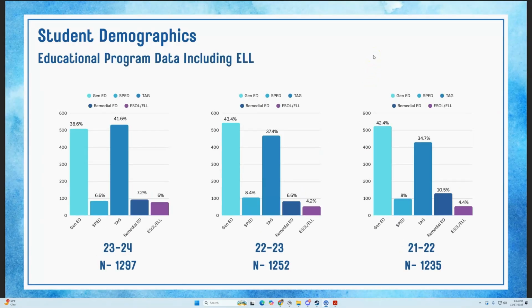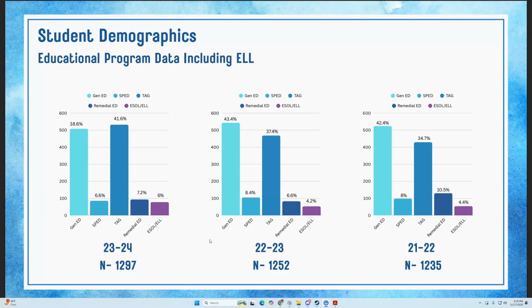Here we have our educational program data, including ELL. We have 5 different demographics. We have Gen Ed, we have SPED, we have TAG, we have Remedial Ed, and we have ESOL, ELL. From this data, you'll notice that as time goes on, our percentage of TAG students is steadily increasing, as well as our ELL students, while SPED is, for the most part, in a decline, at least in recent years.